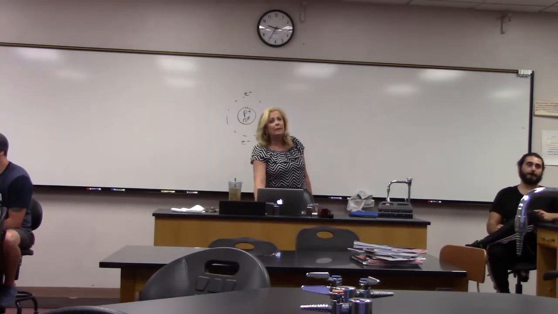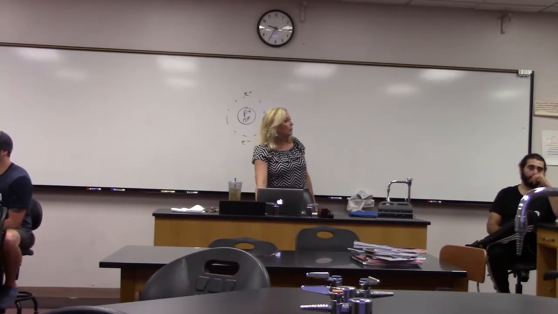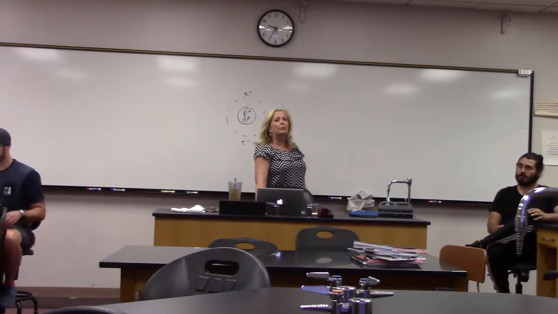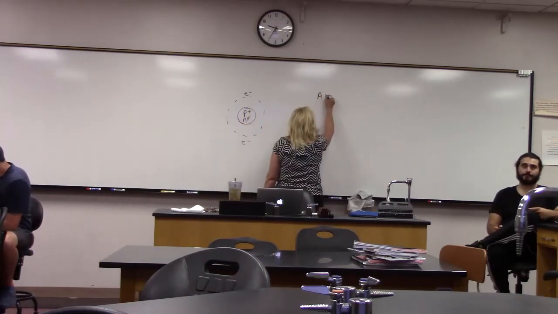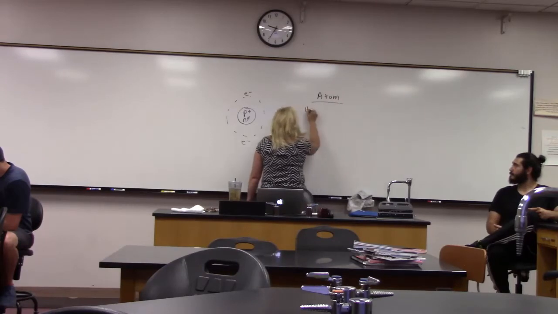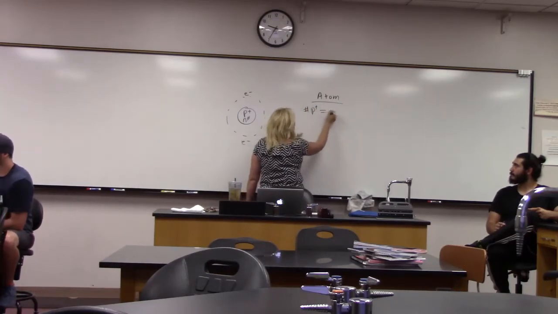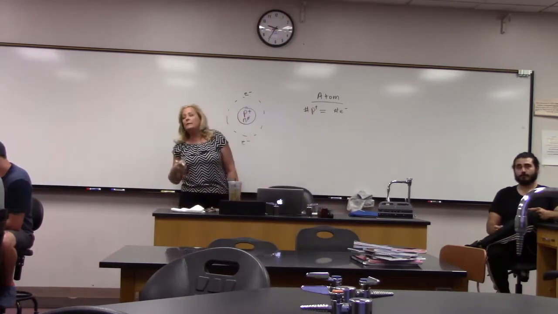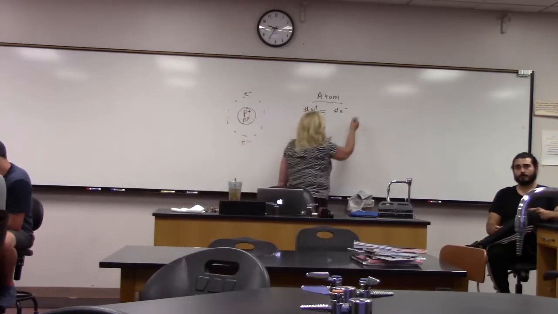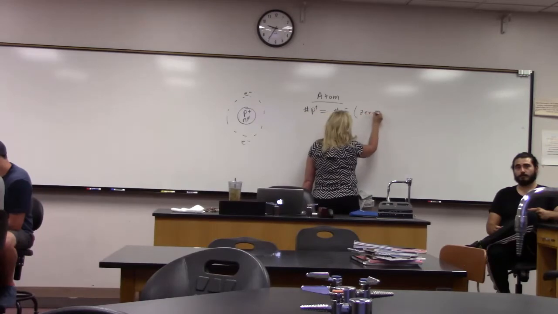So atomic number. Each chemical element contains a specific number of protons, and this number is the atomic number. Okay? So when we're talking about the atomic number, we're looking at the number of protons. Now remember that I told you for something to be an atom, the number of protons has to equal the number of electrons, which means that atoms are overall zero charge.